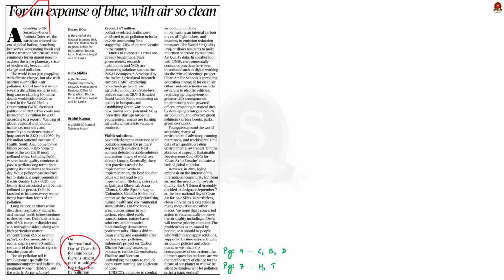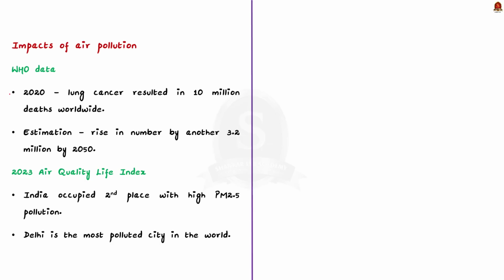See, this article is written in the backdrop of the International Day of Clean Air for Blue Skies. So the article highlights the impacts of air pollution in India, and it also provides some viable solutions to overcome air pollution. So we'll understand them in this news article discussion. Before that, we shall start by understanding the impacts of air pollution in India. As we all know, the world is now struggling with many problems like global warming, biodiversity loss, climate change, and so on. In addition to all these major problems, there is also a concern of air pollution.